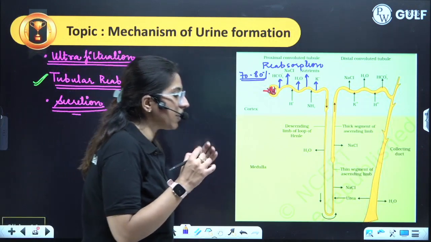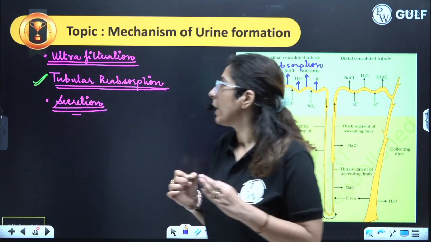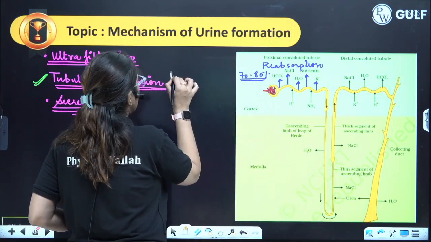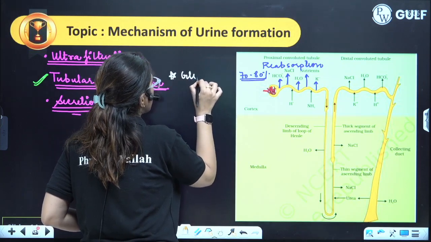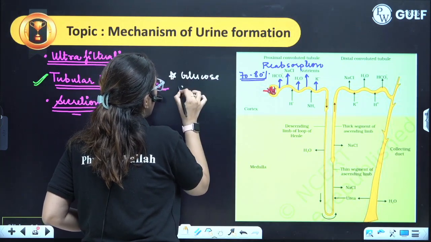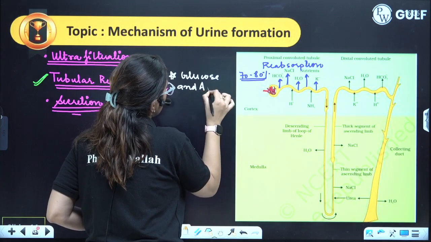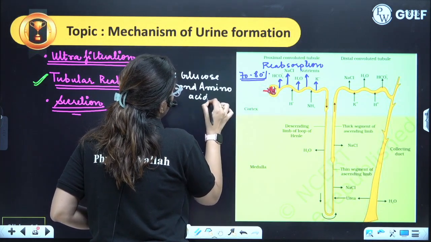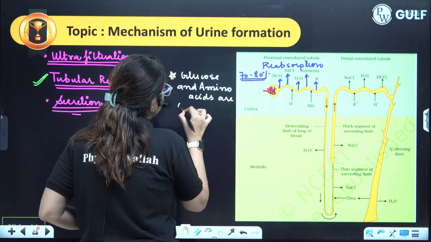Now please remember, in case of reabsorption, glucose and amino acids are completely reabsorbed.